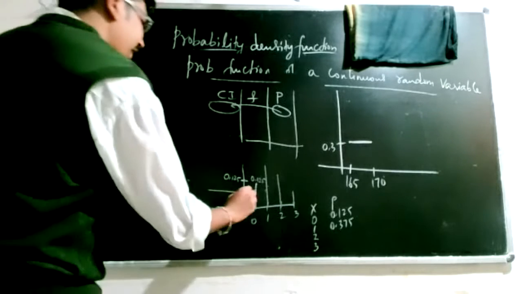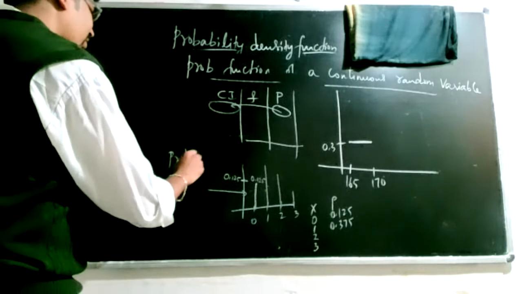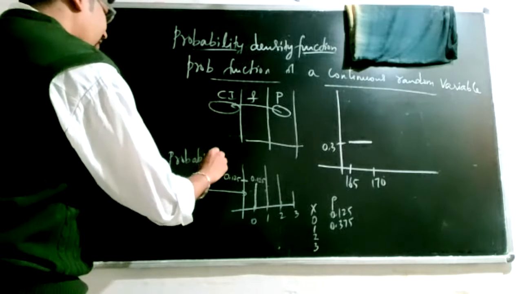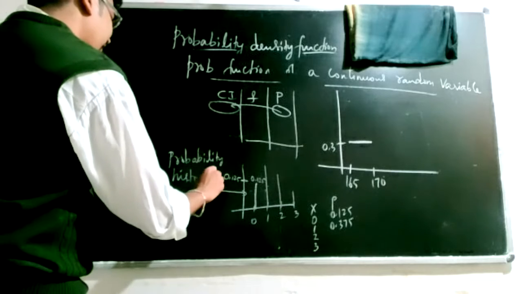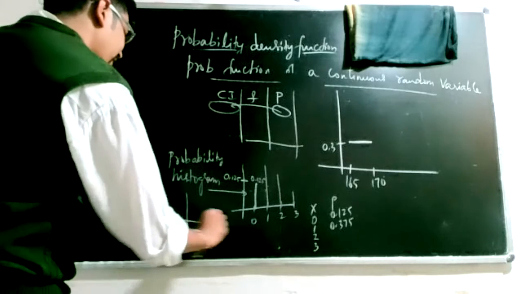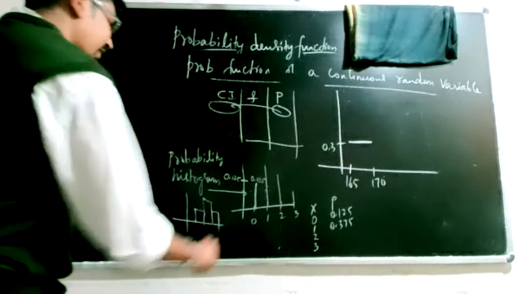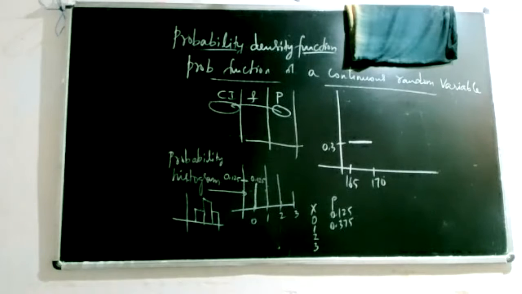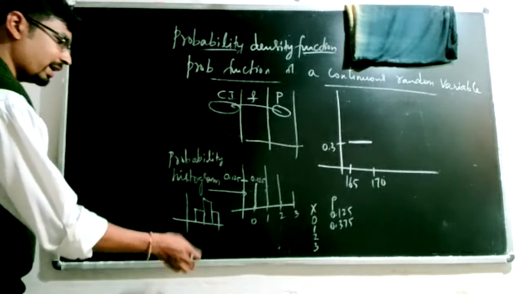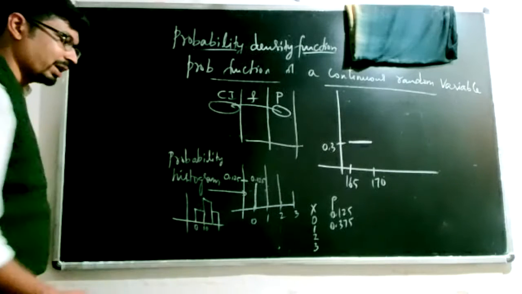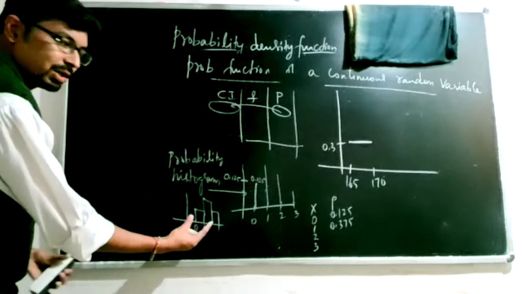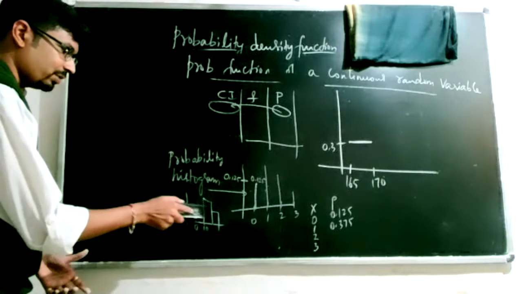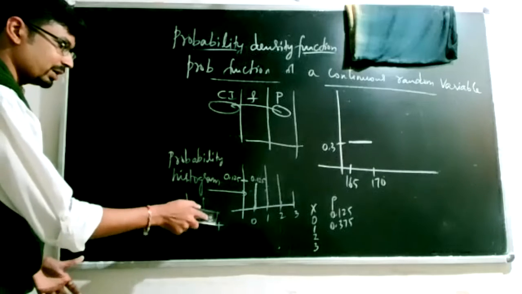This is called a probability histogram, or just histogram. We have studied the frequency histogram, where for class intervals you erect bars like this. In those cases I said 0 to 10. Now we are restricting ourselves to exactly equal to 0, so the width of the histogram reduces to those particular points.